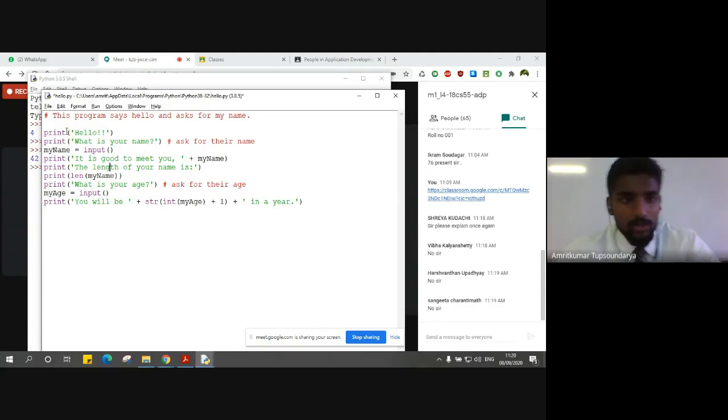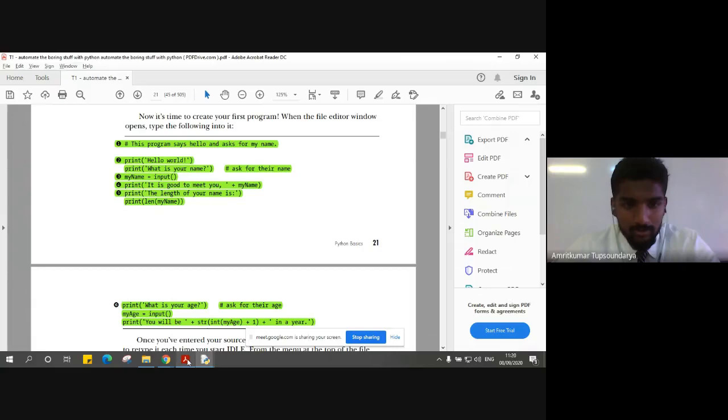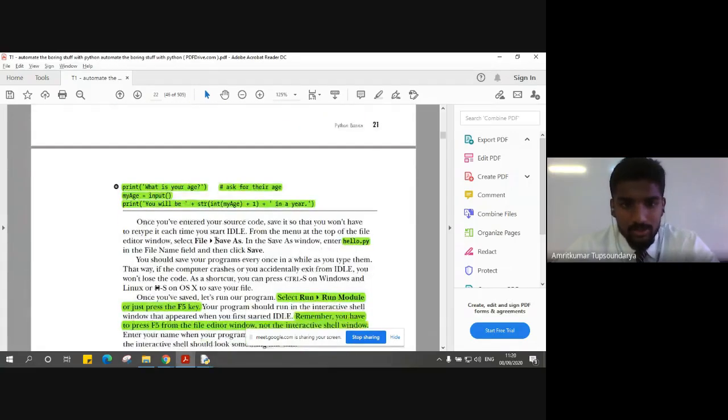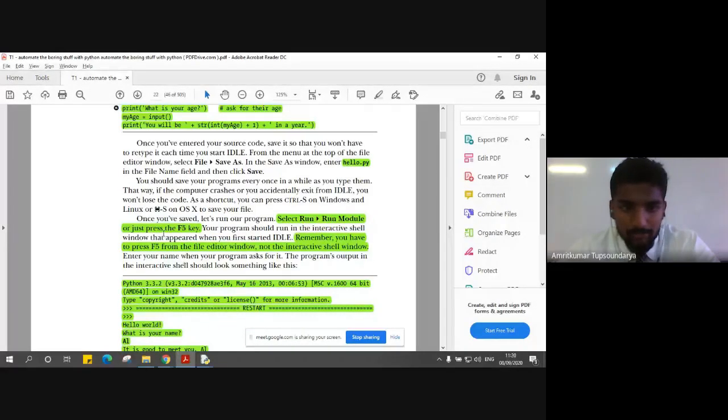So to execute this, let me save this file once again, and let me open the PDF here. Yeah. So here you can see once you have saved the file, you can simply press F5 to execute, or you can go to run in the file editor itself.